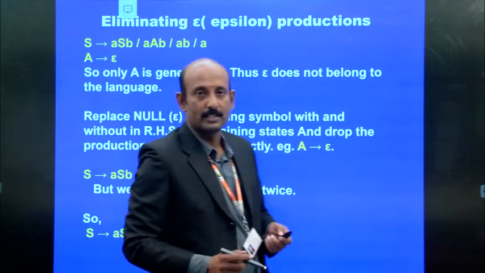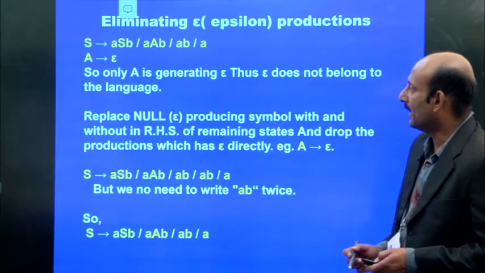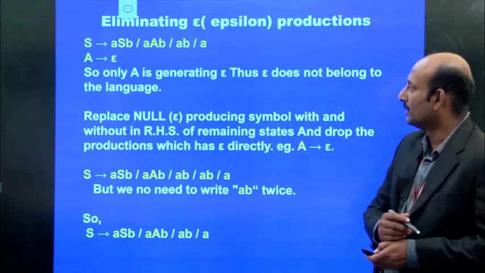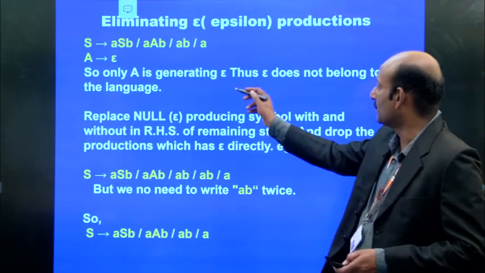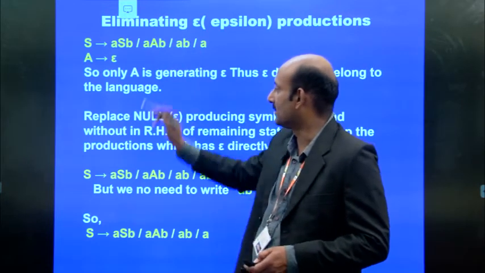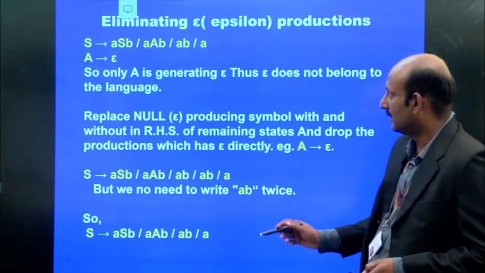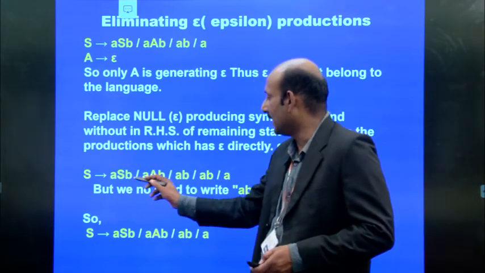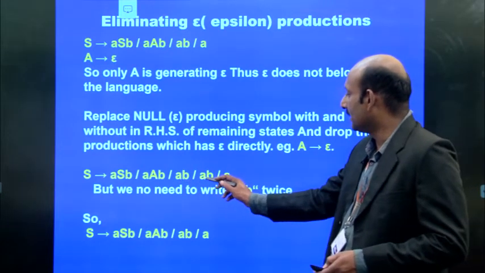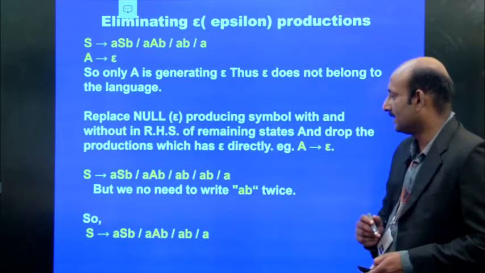In these epsilon productions, we look at S implies ASB and aAB, AB or a, where A is epsilon. So only the A is generating epsilon. So epsilon does not belong to this language. And next, S implies ASB or aAB or AB. Then again we may get AB or a. So what is the reason here?